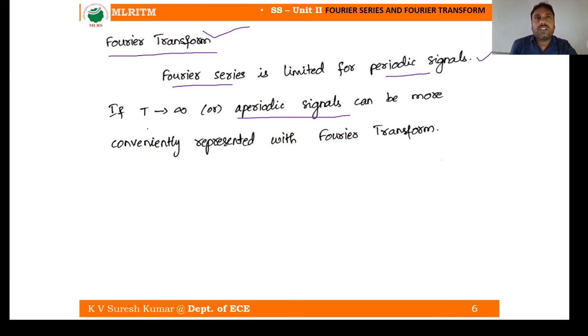Then what is the time period? Infinity. So infinite time period means you cannot apply Fourier series. That's why we are moving to Fourier transform. So this Fourier transform is specifically applied for aperiodic signals.